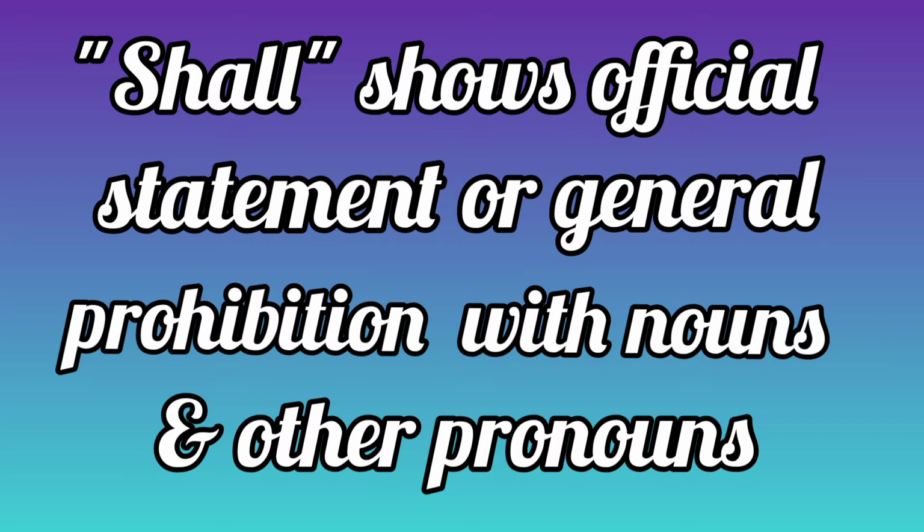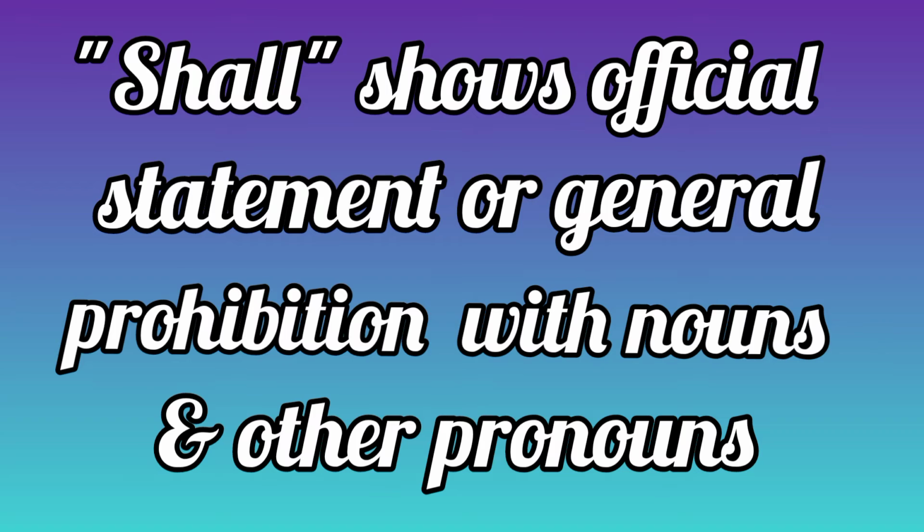This is his punishment. In the same manner, nobody shall enter the library without the permission of the librarian. Now, this is a warning. Nobody shall. Here, it's an official warning.